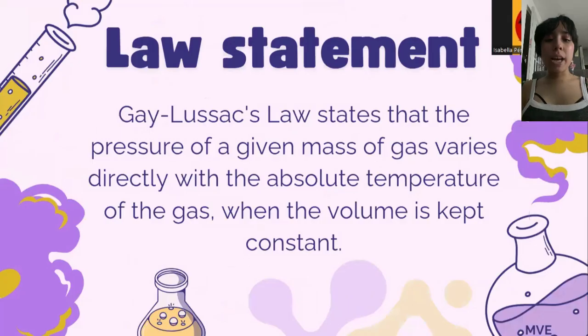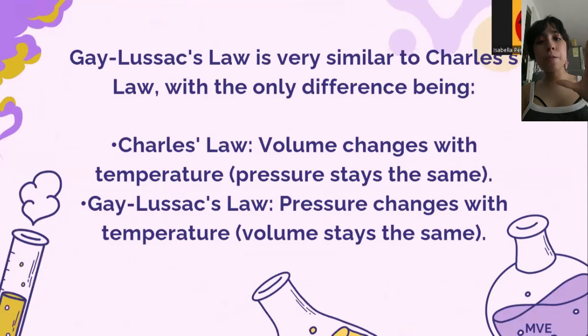The pressure of the mass in a certain gas can directly vary with the absolute temperature of the gas when the volume is constant. As well, Charles' law is similar, but at the same time different from Gay-Lussac's statement. You see, Charles changes the volume with the temperature. Pressure, in this case, stays equal. But Gay-Lussac changes the pressure with the temperature, in which the volume stays equal.